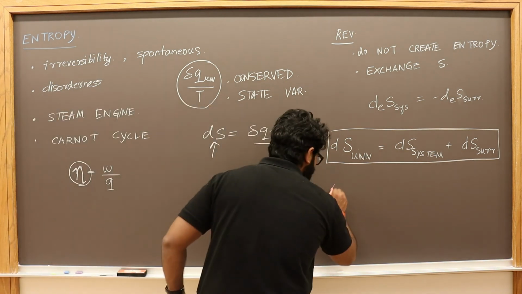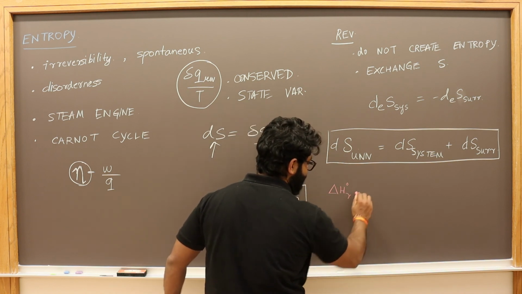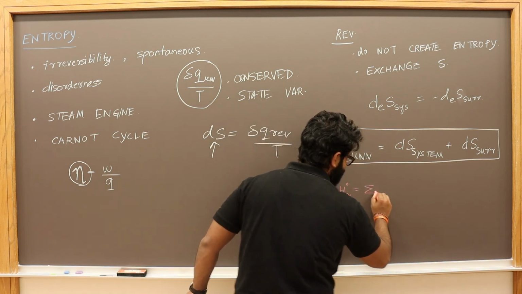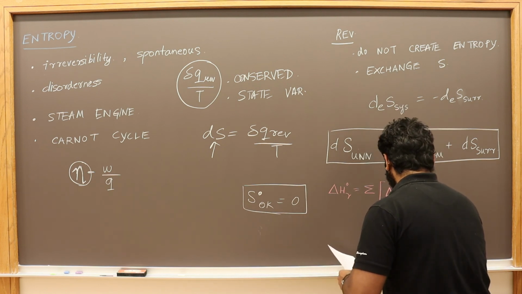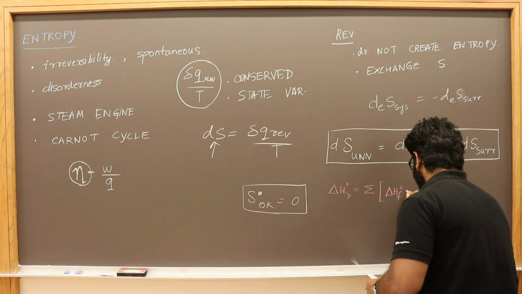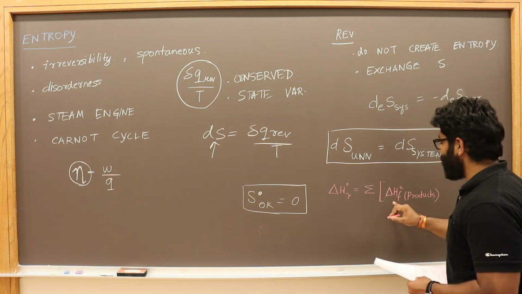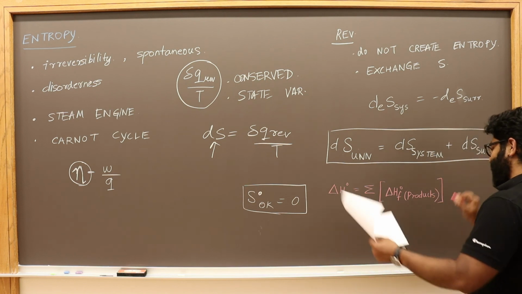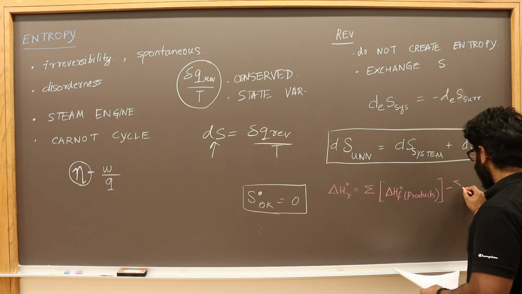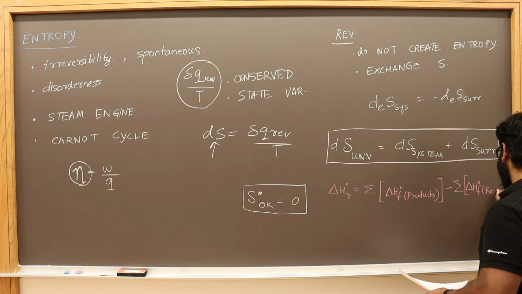If you want to calculate the standard delta H of any reaction, you just sum the delta H of formation at standard of the products, basically multiplying with the stoichiometric coefficients, but you know that, and subtract the delta H of formation of the reactants.